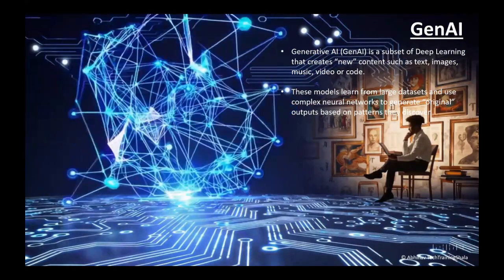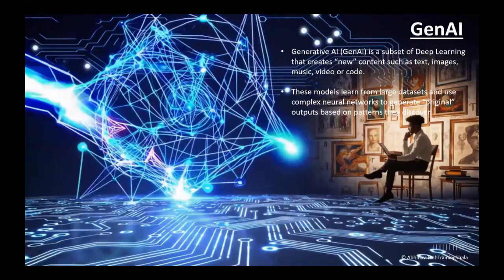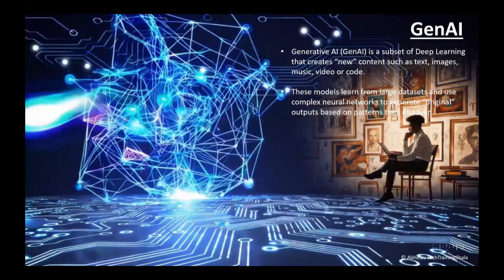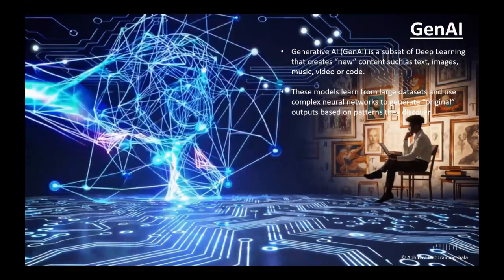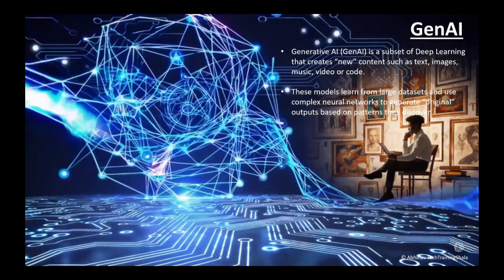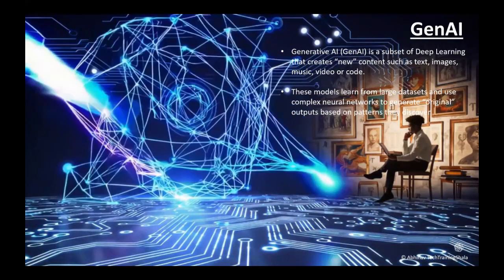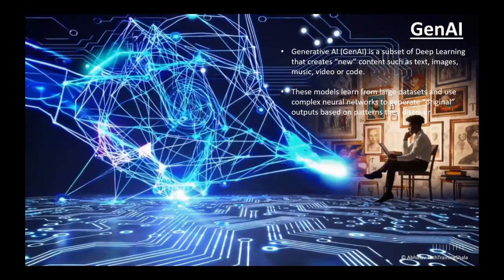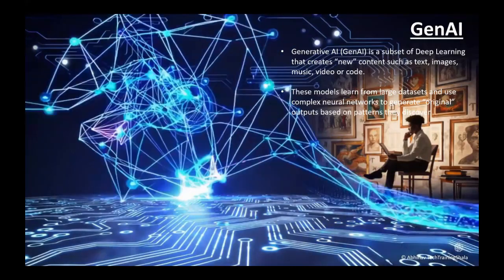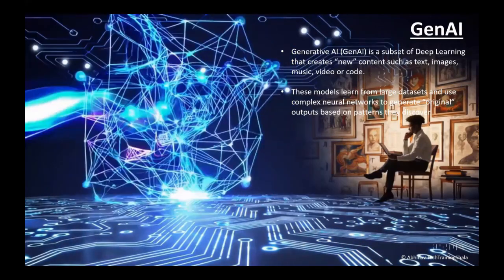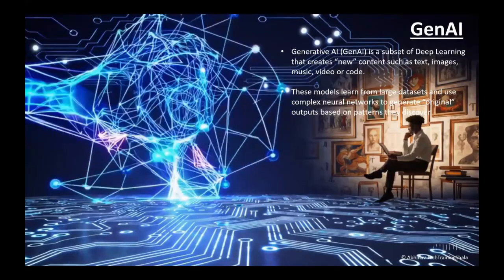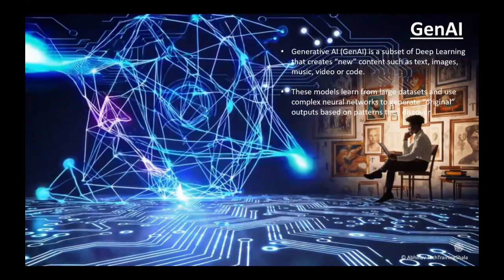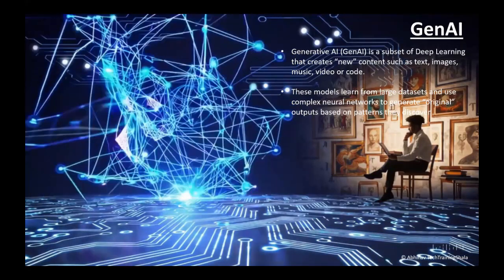Now the next part, generative AI. Generative AI is a subset of deep learning that creates new content, content which does not exist yet. Whenever you do some Googling or search anything, it shows you predefined content which is available on Google servers. But generative AI generates new content every time, such as text, images, music, video, or code. And that's the beauty of it, right?